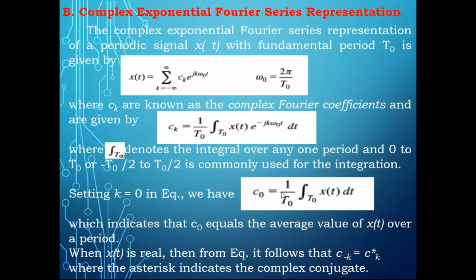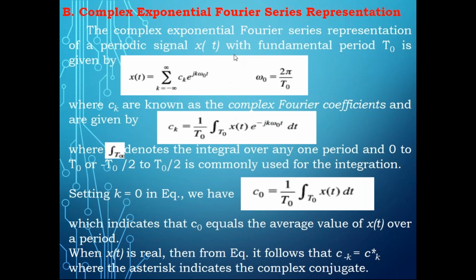Now, if x of t is real, then there is a relation. If we take the complex conjugate, then ck star, the complex conjugate, is nothing but c minus k. This holds if x of t is real. The asterisk denotes the complex conjugate.